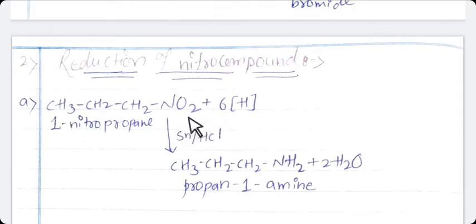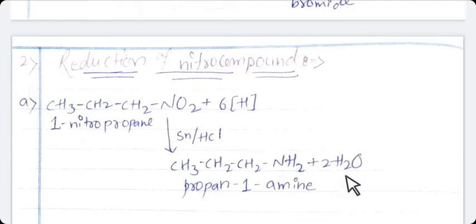The main compound is propane, means 3 carbon atoms, NH2 means amine, which is present at first carbon atom. So the name of this compound is propan-1-amine, and the byproduct is water.